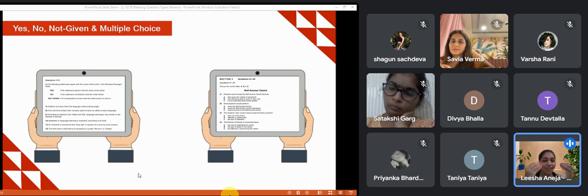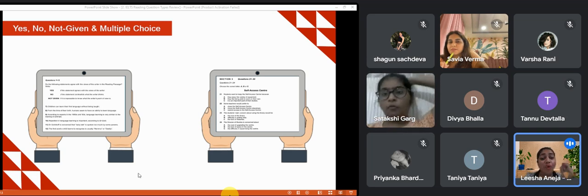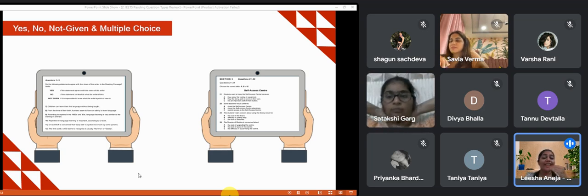But let's say in the question it is saying Lisha is having ice cream, but in the passage it is Lisha is having croissant. What is croissant? Croissant, the pronunciation. So Lisha is having croissant. ice cream is written in the question and there it says croissant. So that is something which is different, right? That is something which is false. But if in the question it is written that Lisha is having ice cream, but it is nowhere mentioned in the passage that Lisha is having it, nowhere mentioned, that means it is not given.